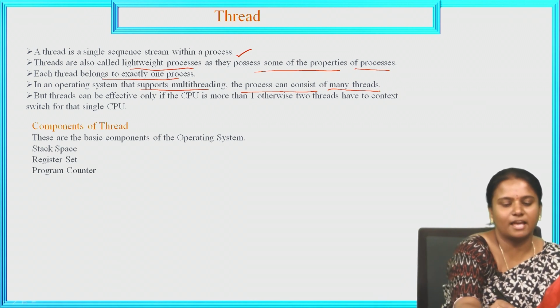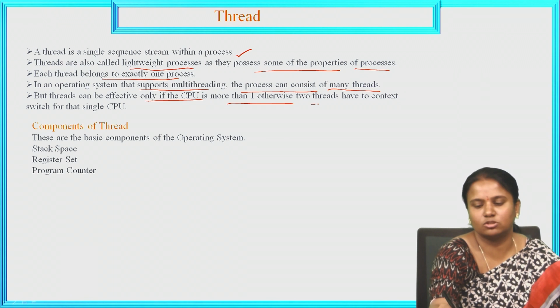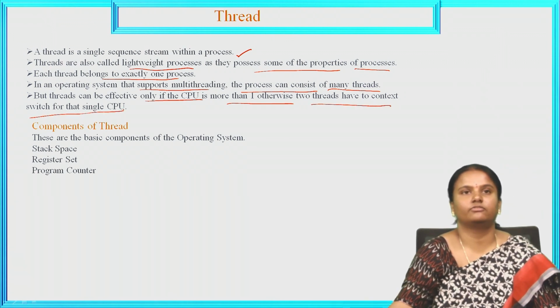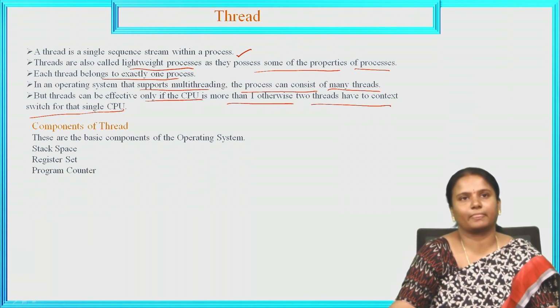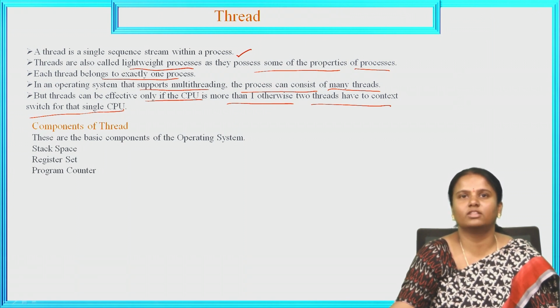But threads can be effective only if the CPU is more than one. Otherwise, threads have to context switch on that single CPU. If the CPU count is more than one, the two threads can run, with a context switch between them.